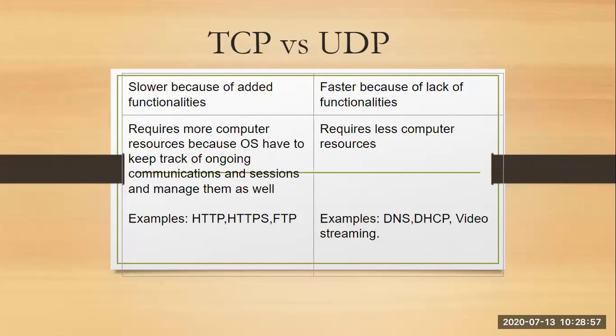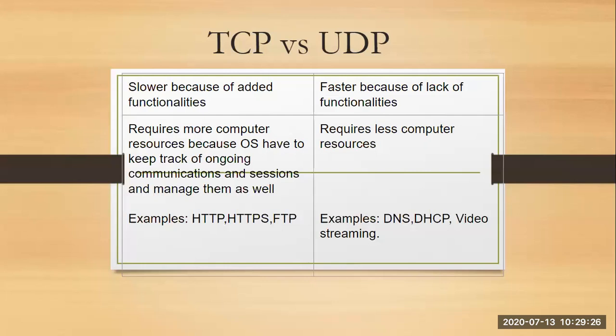Next, TCP requires more computer resources because the operating system has to keep track of ongoing communication and sessions and has to manage them as well. Okay, so TCP has to take care of so many things. It has to always develop a session. A session is nothing but a communication. Then it has to manage. It has to check that all the packets have been sent in the order as been sent or received. So there are so many things to be done in the background. So TCP requires more computer resources.